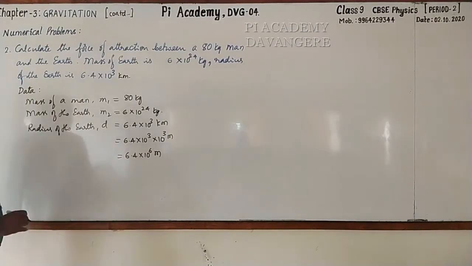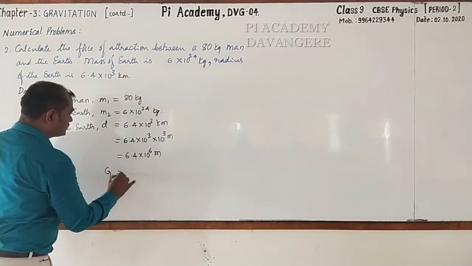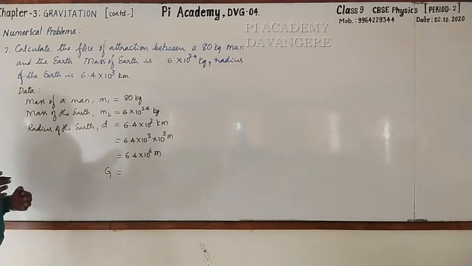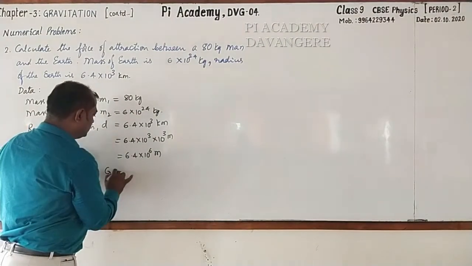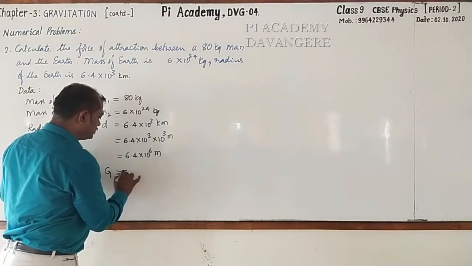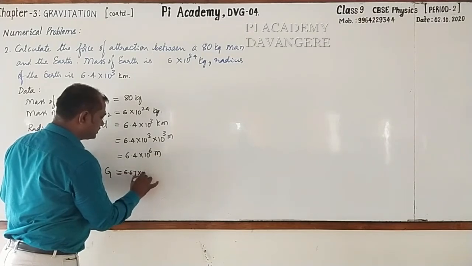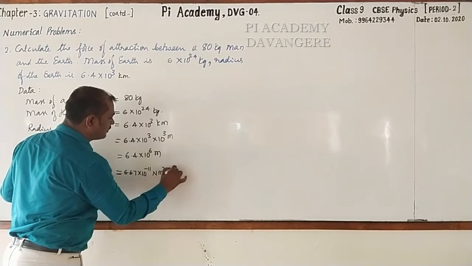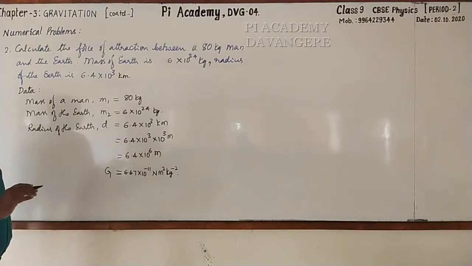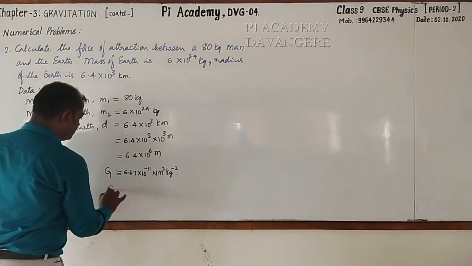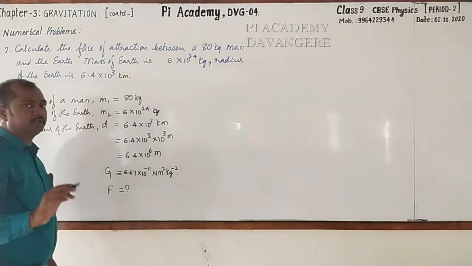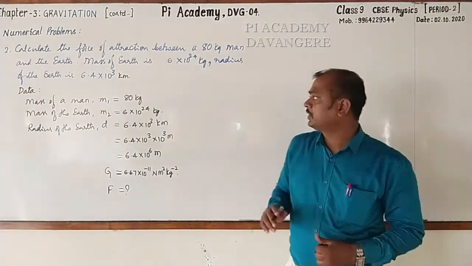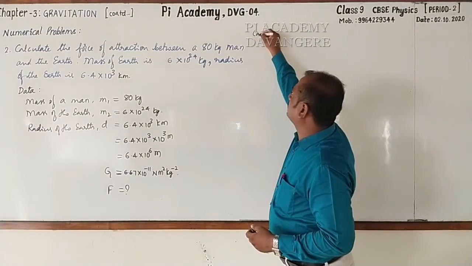Then the gravitational constant G has not been given, but you must remember that it is a universal constant. How much? 6.67 into 10 raised to the power minus 11 Newton meter square kg to the power minus 2. With this information, we are going to find out the gravitational force, that is F. Now, let's go for calculation.